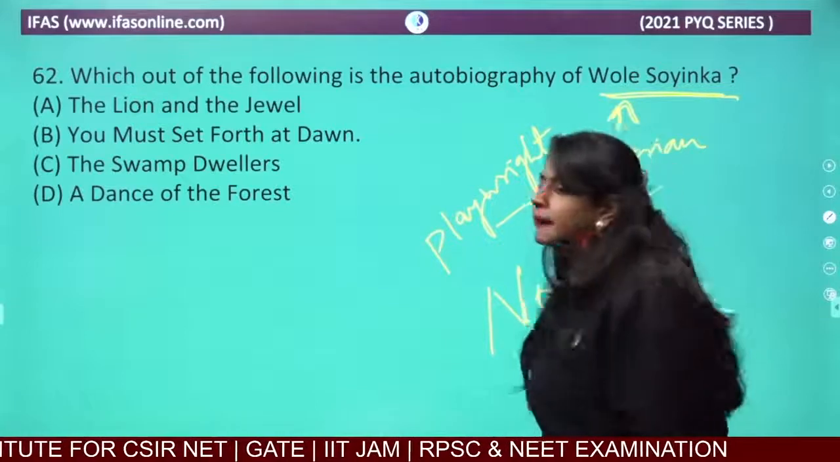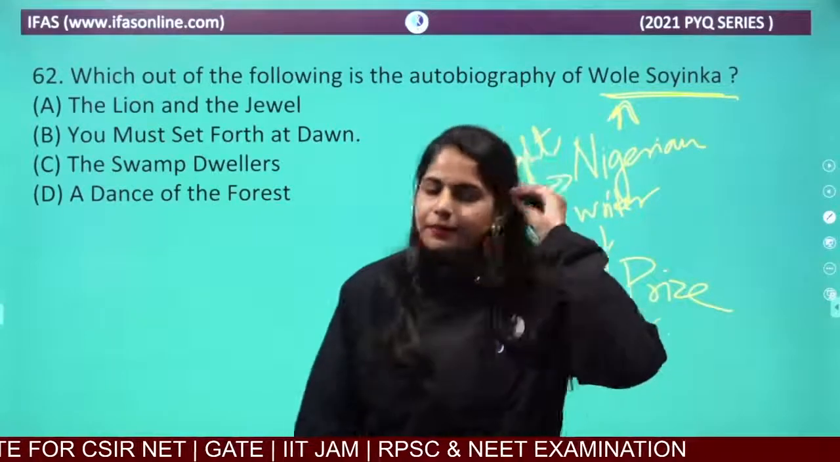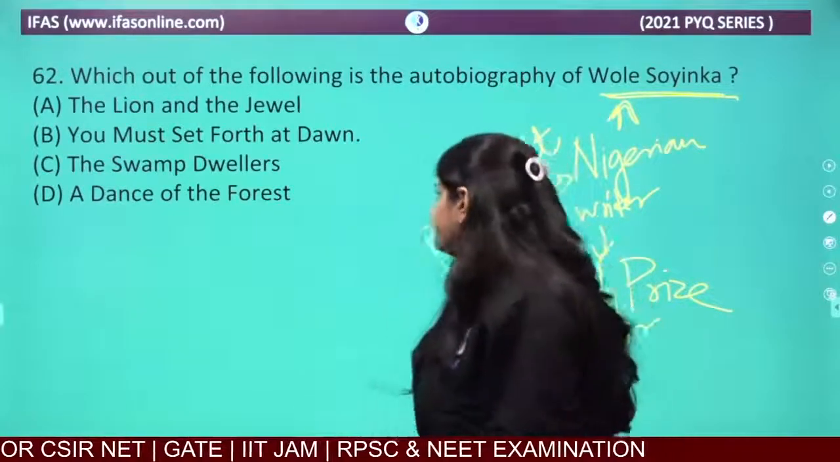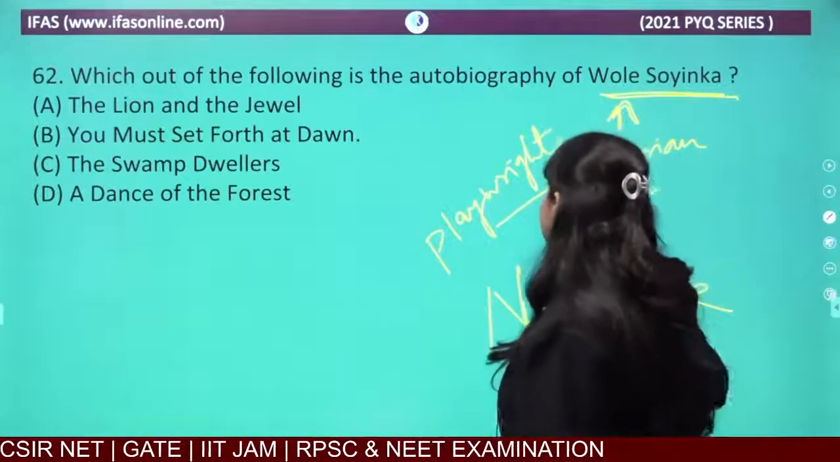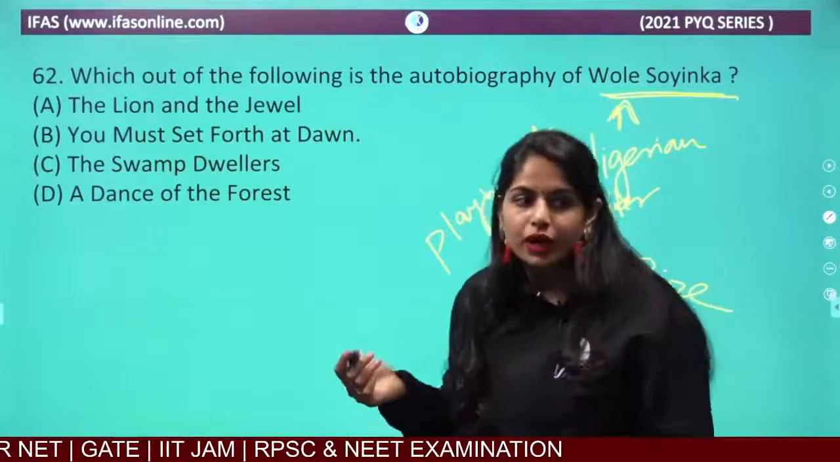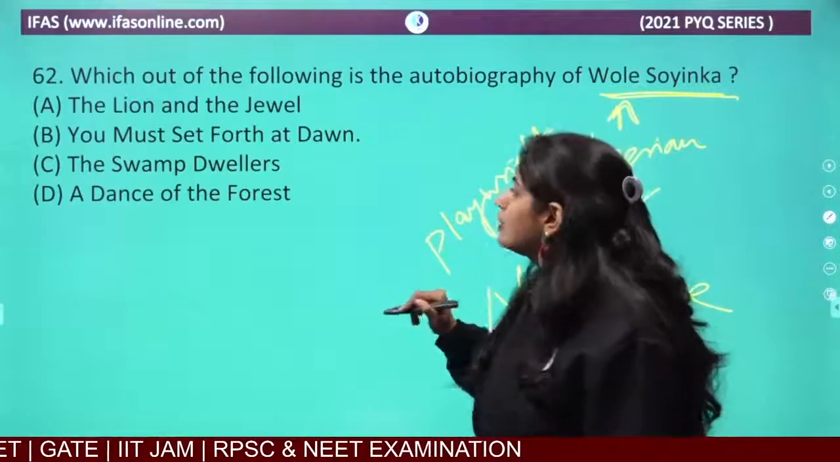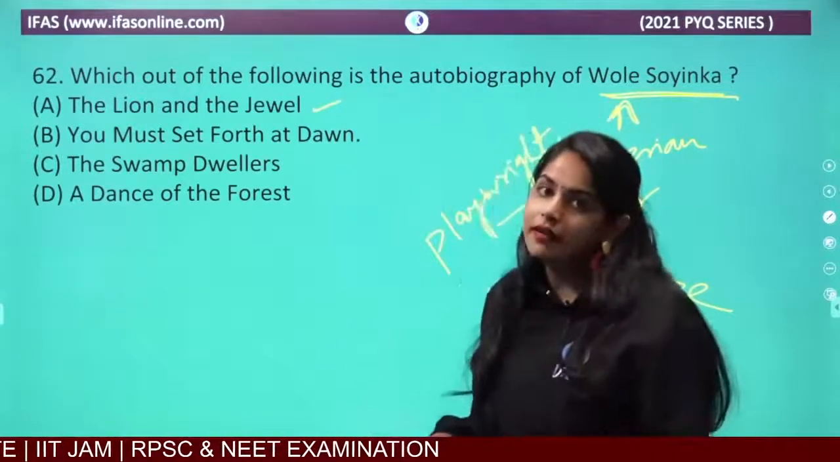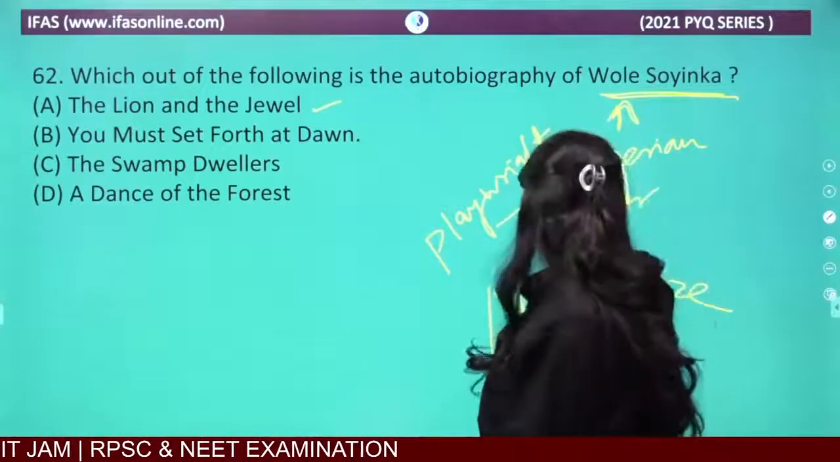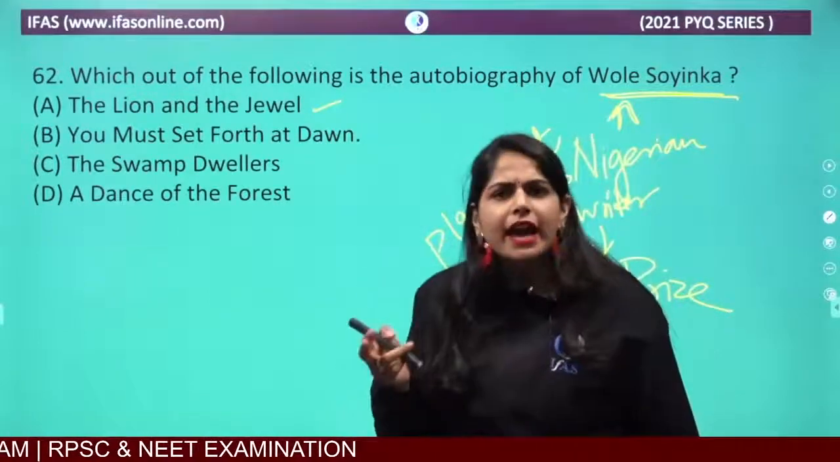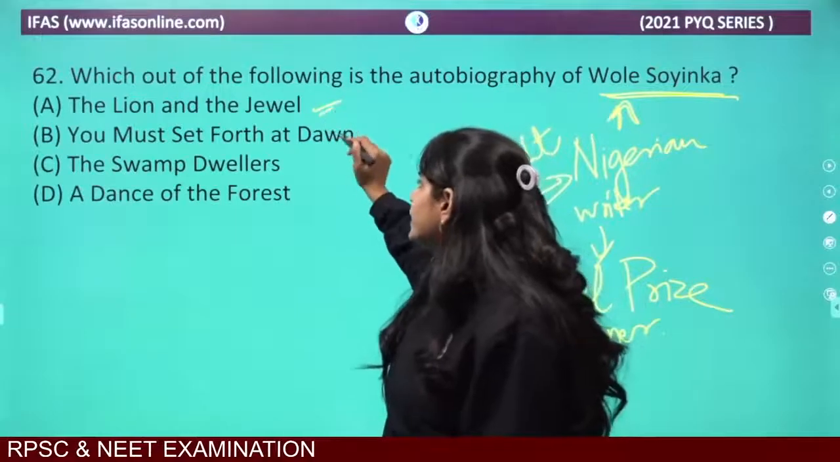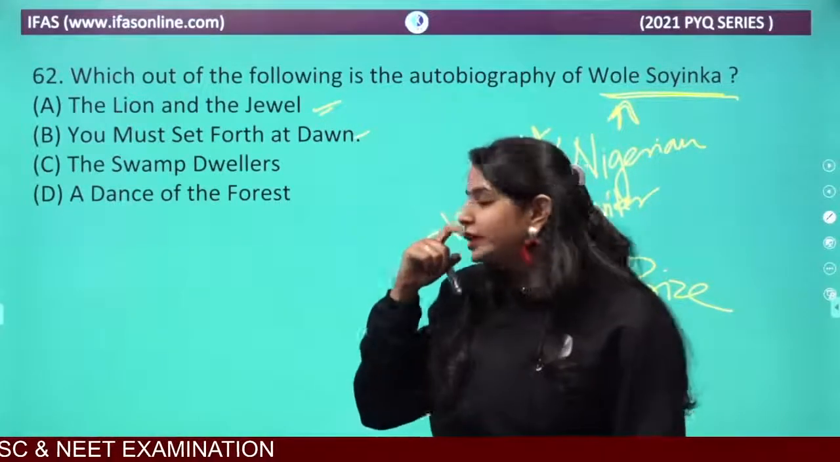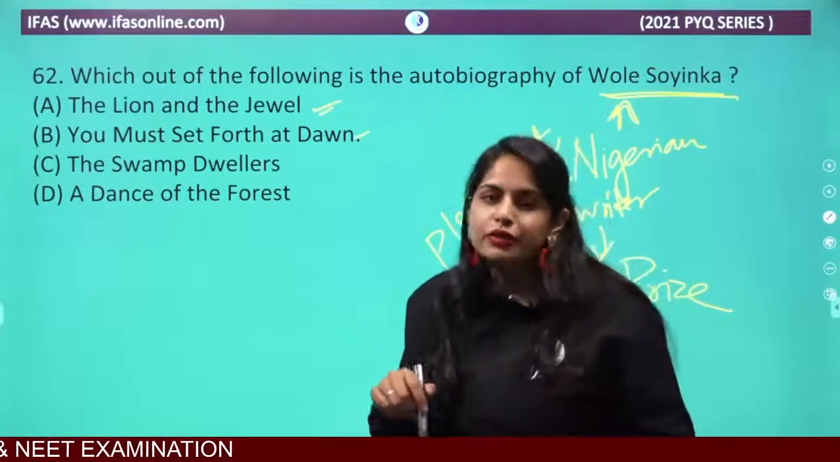Okay, so he is a Nobel Prize winner. Now, when you know all this information about Wole Soyinka, you should also know that The Lion and the Jewel is also a work written by Wole Soyinka. Now why have they given us The Lion and the Jewel as well as You Must Set Forth at Dawn? Only to confuse you, okay?